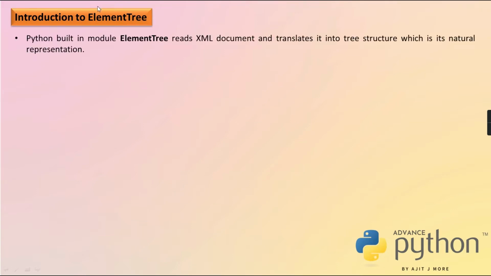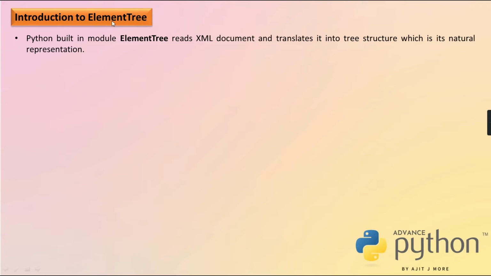The first parser we are going to concentrate on is the ElementTree parser. In other languages they are called tree based parsers. There are tree based parsers, and then there are event based parsers in other languages like PHP or Java.